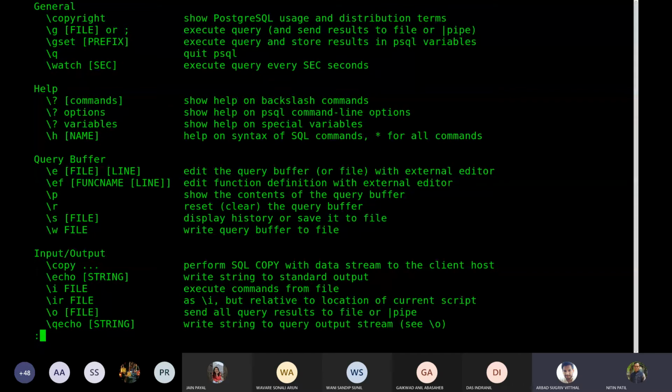Okay, let me stop you from sharing screen. I will share my screen now. Okay. Can you come out? Can you switch off your sharing?